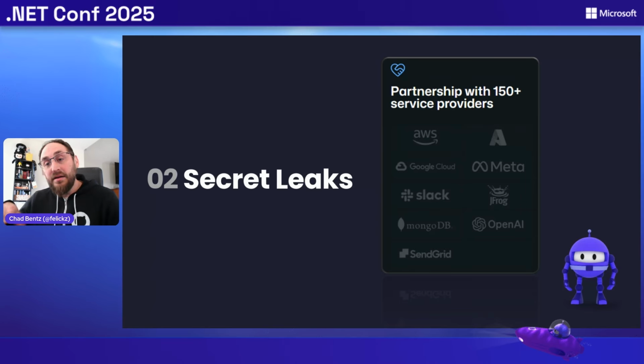If we do find a token, we'd reach out to you and let you either revoke it or alert your users. The majority of folks would just revoke these things because something had to be done here, right? Malicious users are scraping these credentials off of GitHub faster than you could even use them in your application. So back in 2023, we allowed our users to opt into a feature called push protection.